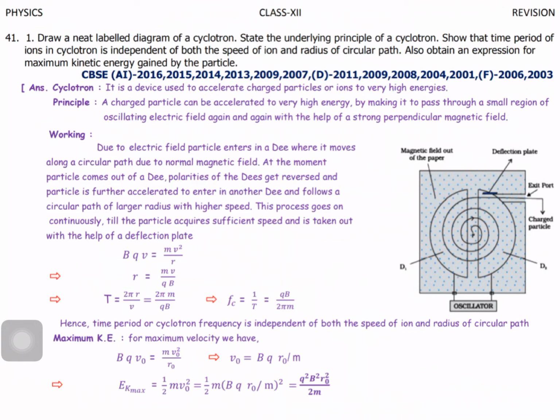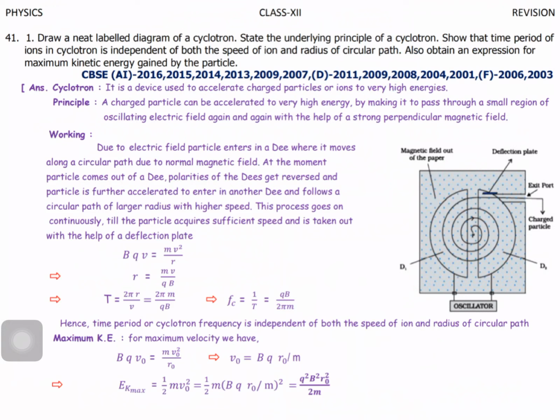Am I right? You consider the 2 D's are there. Hollow metal. This looks like the English letter D, so that is called D's. 2 D's are there, which are placed in a strong magnetic field, and you place a charge between the 2 D's. What will happen? And also the 2 D's are connected with an oscillator, a high frequency oscillator.